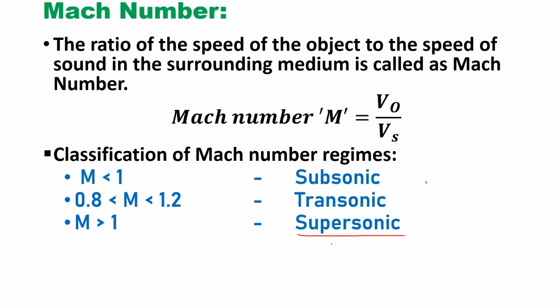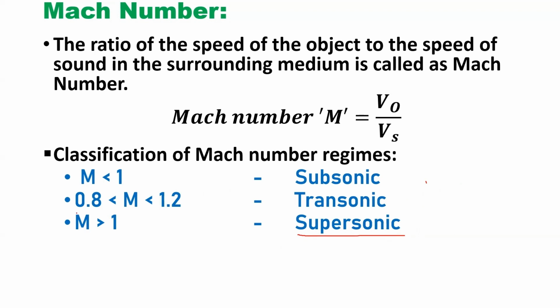That's why those come under supersonic. Jet fighters also move with velocity more than the velocity of sound, so they also come under the supersonic regime. Nowadays bullets have a Mach number of almost 3.